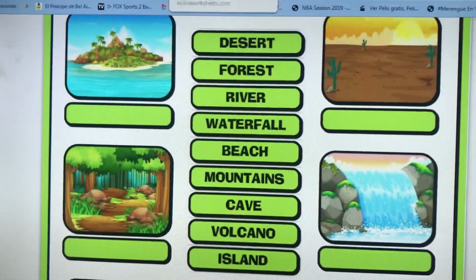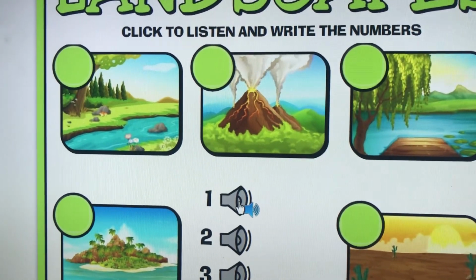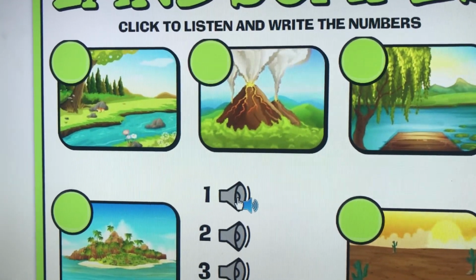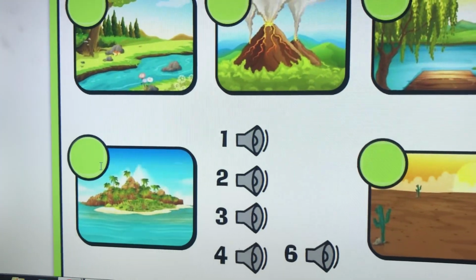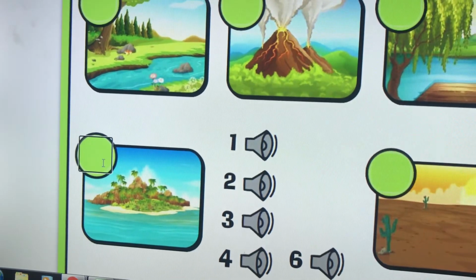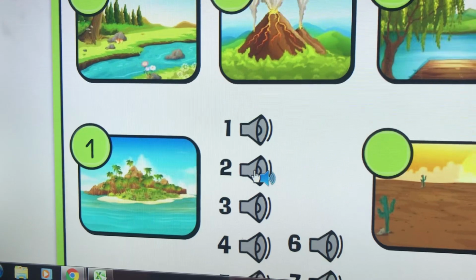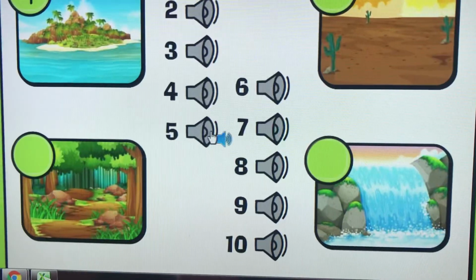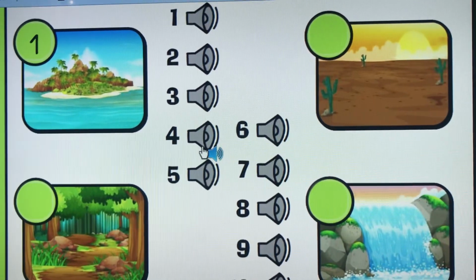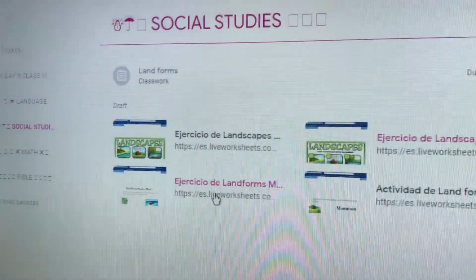Now, in the other exercise, in this one, you have to listen. Number one, you listen, and it tells you something. Say, island. So I think number one is island. I think this one is number one. So I put a one. That's the one. And number two, I listen to it and try to match the number with the correct picture. But I have to listen very carefully. So that's basically the other exercises about landforms. So be careful with that.